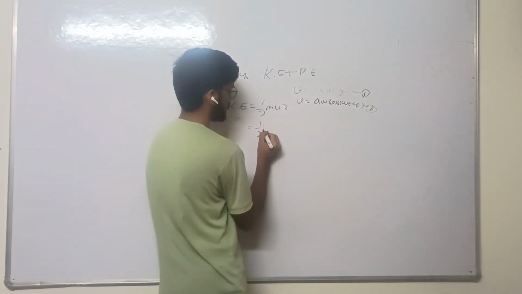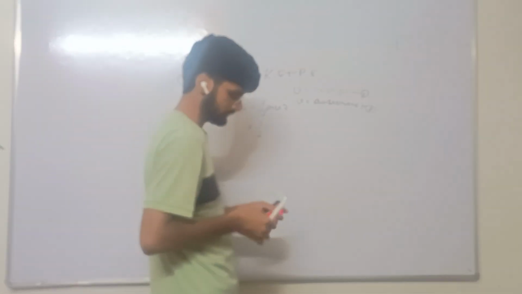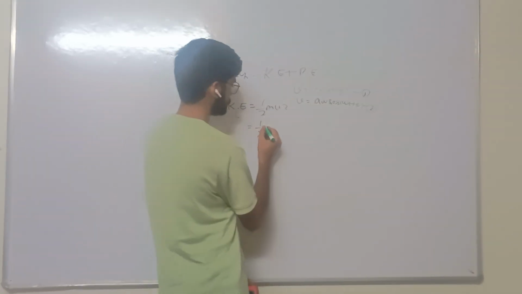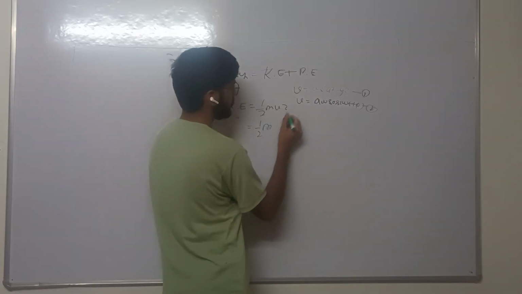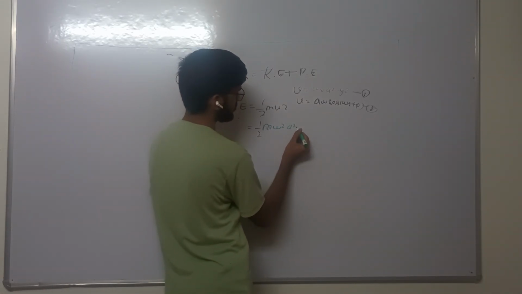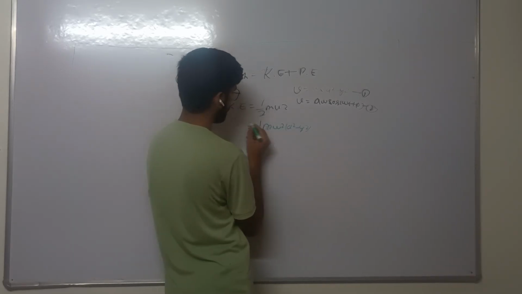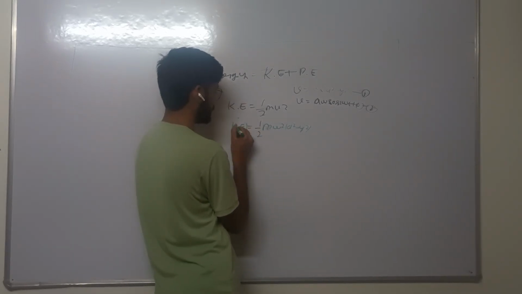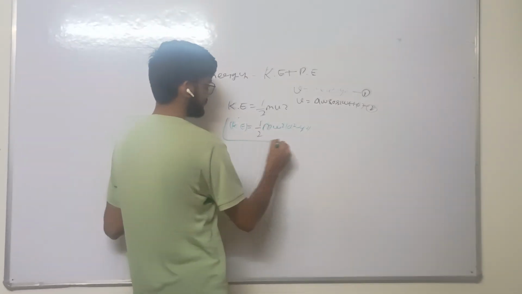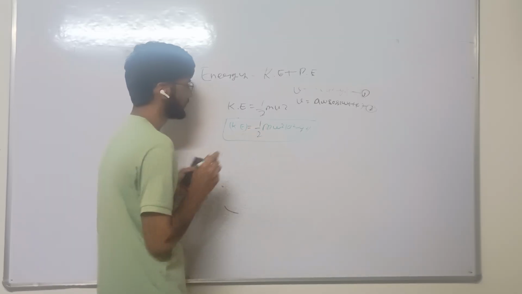Let us put v equals omega square (a square minus y square). This is the expression of kinetic energy of particle in simple harmonic motion.